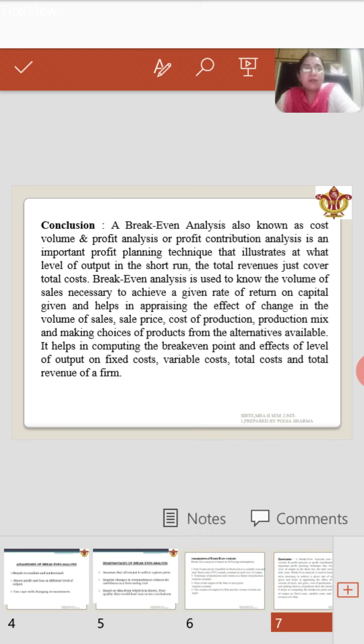As I told you, it helps in making plans for the future profits and the future volume, the number of units you have to sell in the market. But that is not the most important thing, because as I told you, it is one of the factors to analyze the numbers, to analyze the values only. There are other factors which affect your planning, so it is one of the parts.